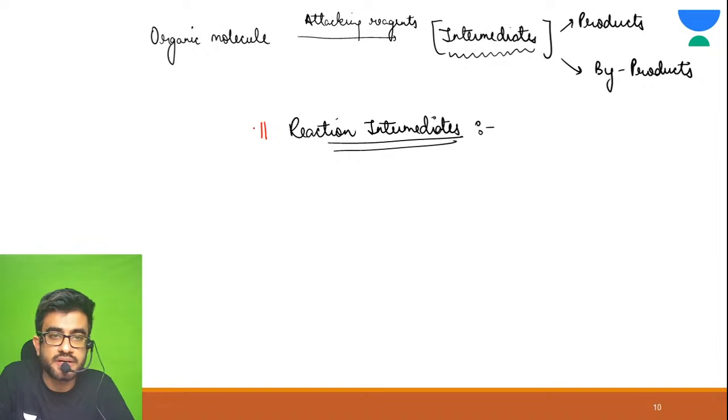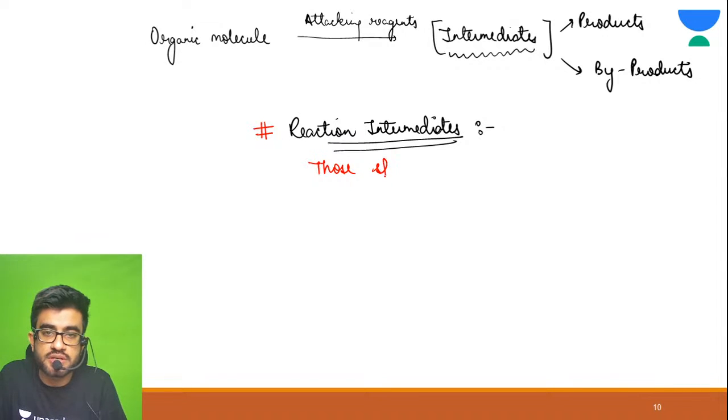Reaction intermediates. These are those species which are formed during a reaction.